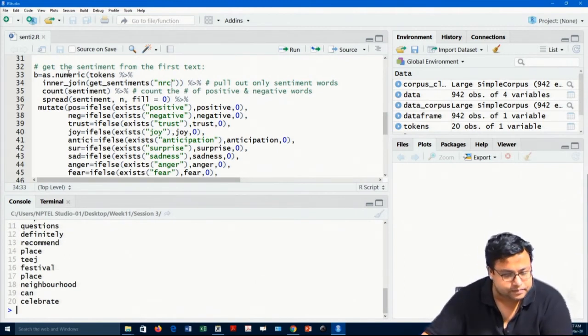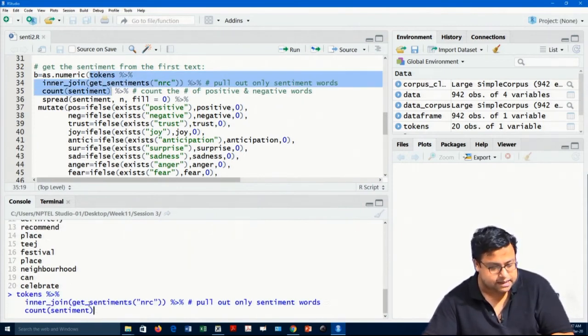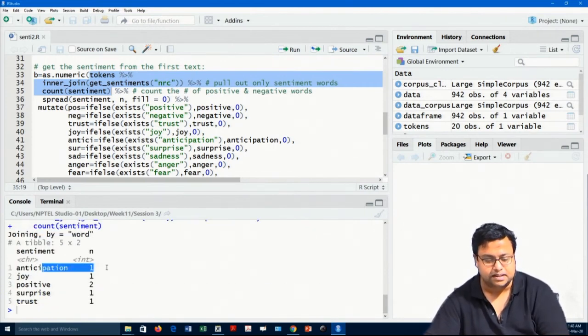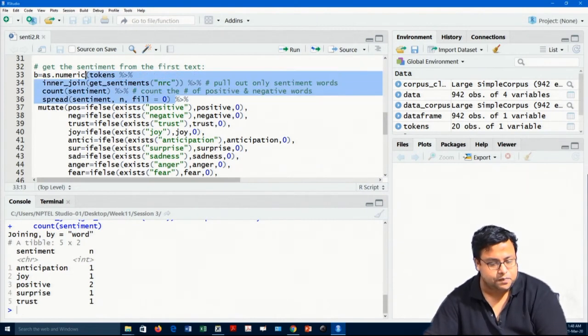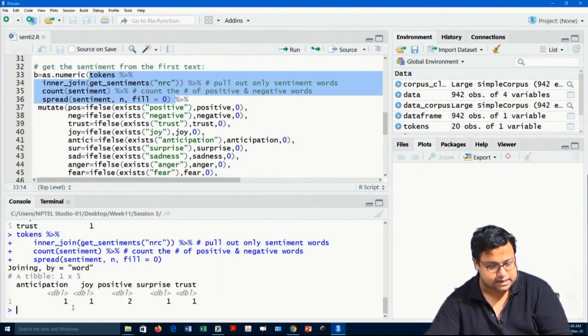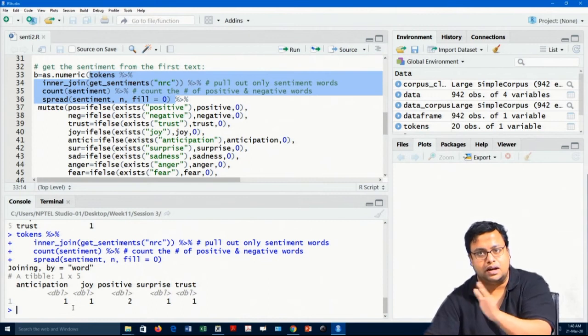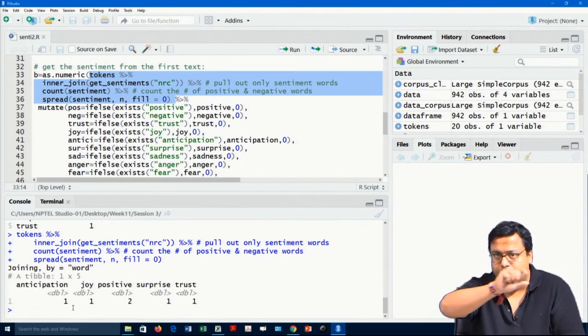Then what I am doing? I will be running one step ahead. This will give the count up to this point. If I copy, paste and run, it gives me the count: anticipation has 1 word, joy has 1 word, positive has 2 words, as I told. Then I am spreading it. Spreading it means I am making it look like this: anticipation, joy, positive, surprise, trust and the corresponding counts. Whatever the view was previously, I am just converting it into a row-wise view.